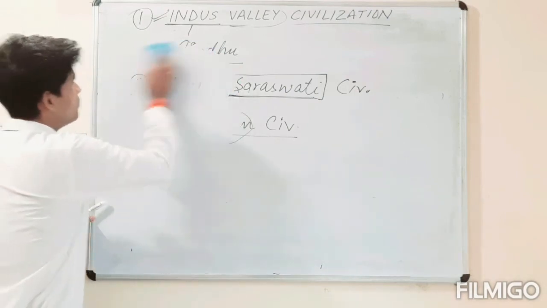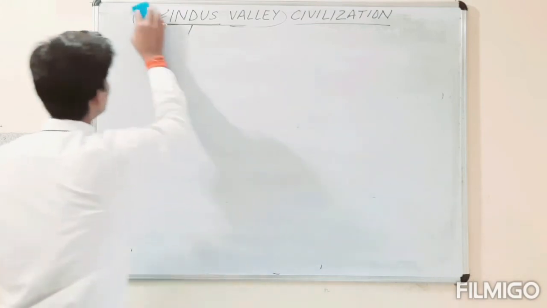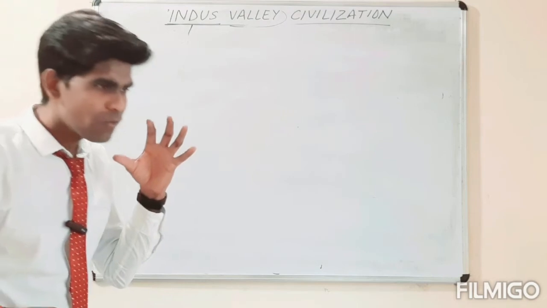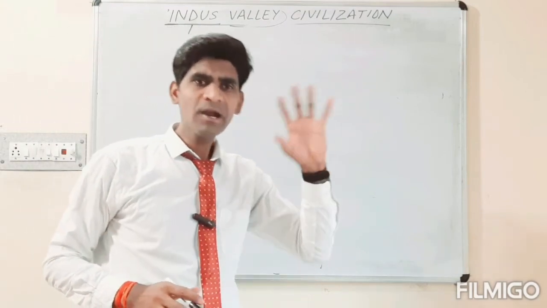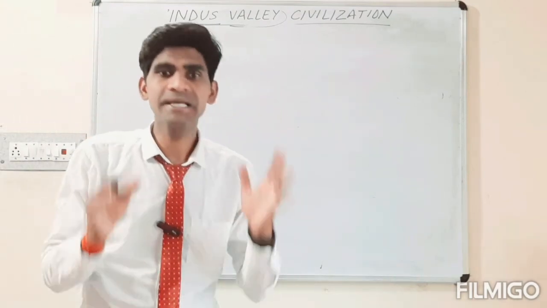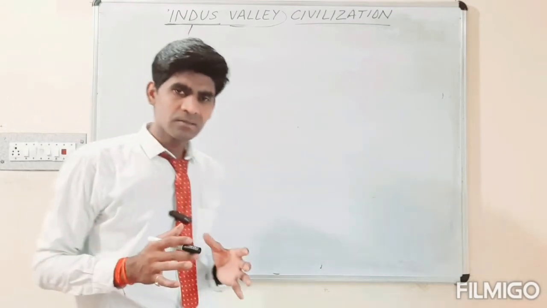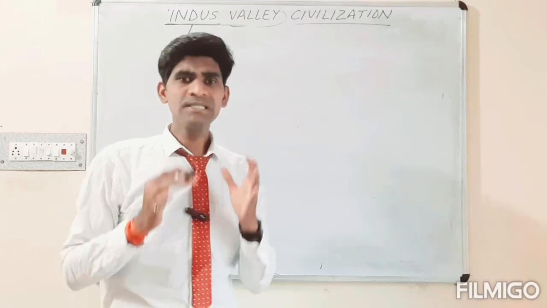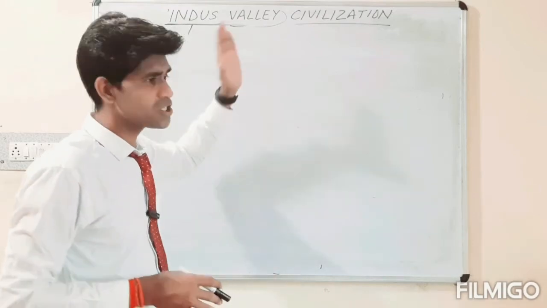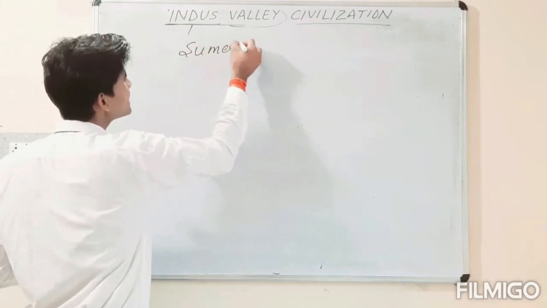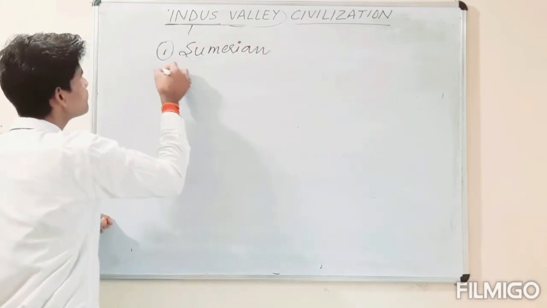Now, the fourth point to be included in this class is the origin, meaning from which other civilization it is interconnected. Some foreign historians assumed that this civilization was interconnected to the Sumerian civilization, the Mesopotamian civilization.